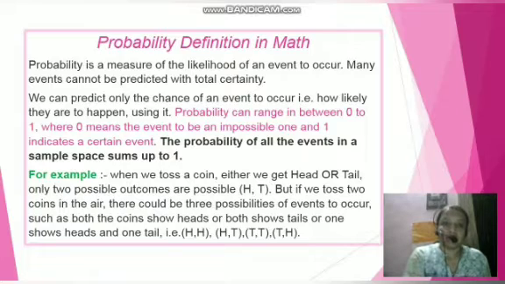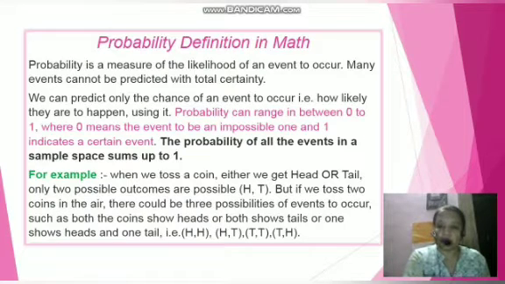Probability can range between 0 and 1, where 0 means the event is impossible, and 1 indicates a certain event that will definitely happen. The probability of all events in the sample space sums up to 1.